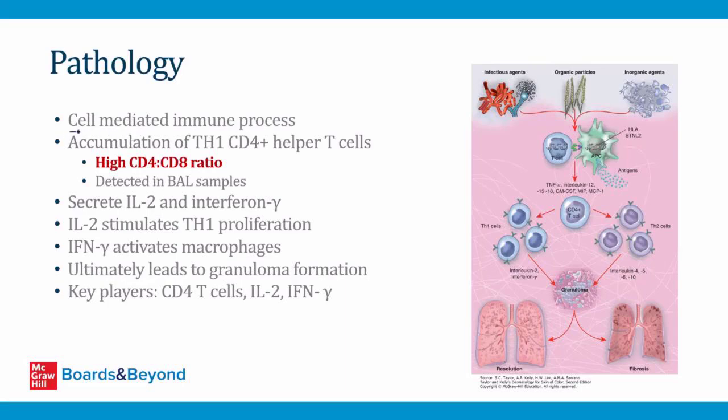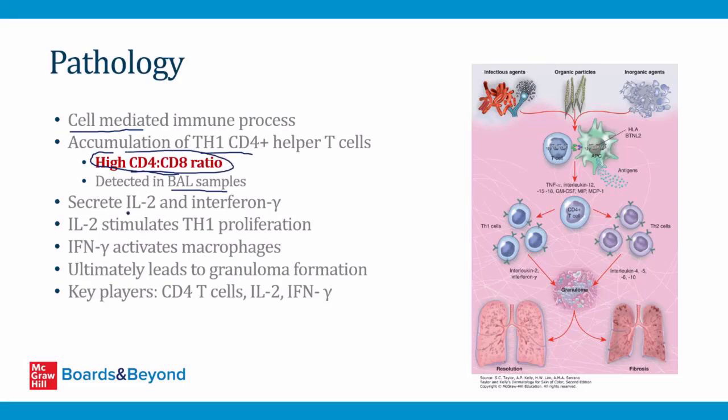So first of all, it's a cell-mediated immune process, so antibodies are not critical to this process as far as we know. You should also know that in sarcoidosis, there's an accumulation of Th1 CD4 positive helper T cells. In particular, when they do bronchoalveolar lavage and they extract cells from patients who have sarcoidosis in the lungs, they find a high ratio of CD4 to CD8 T cells. This is a very consistent finding in bronchoalveolar lavage samples. This is the kind of thing that could come up on your STEP exam.